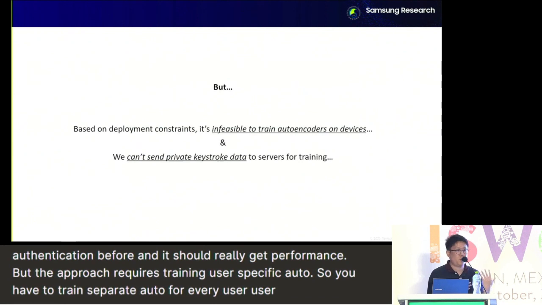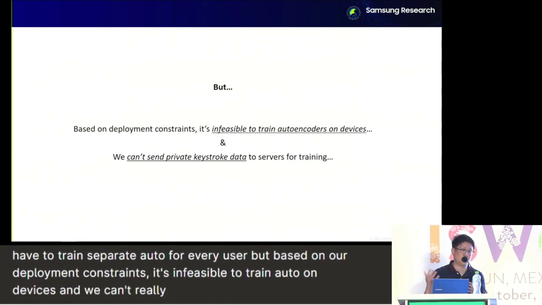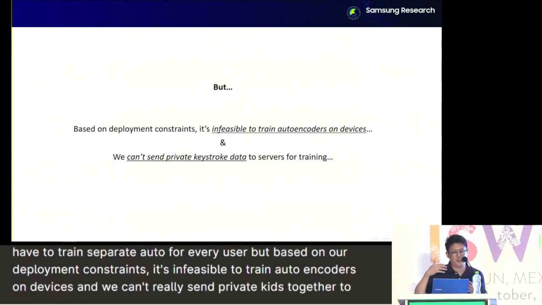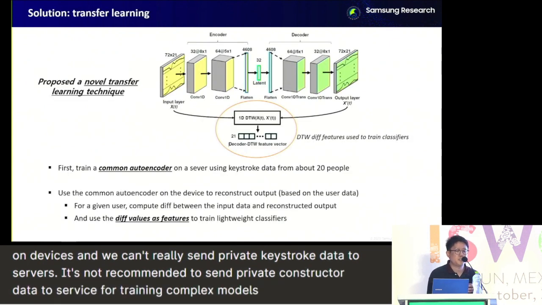But based on our deployment constraints, it's infeasible to train autoencoders on devices, and we can't really send private keystroke data to servers. It's not recommended to send private keystroke data to servers for training complex models. So our solution is transfer learning.